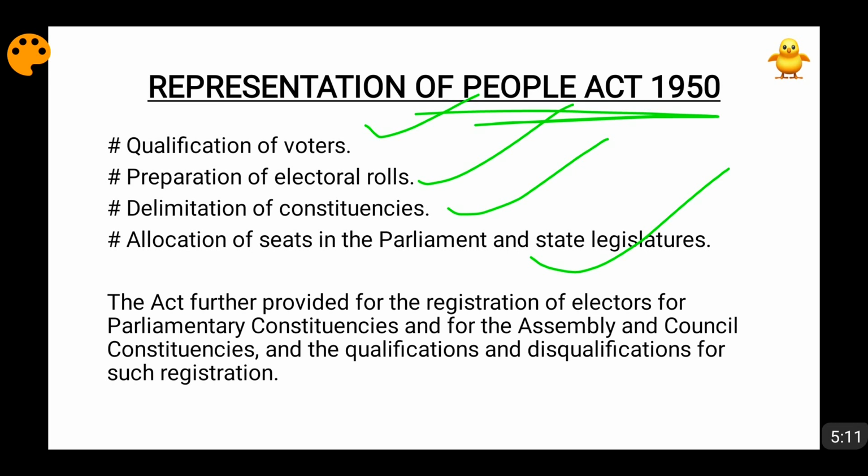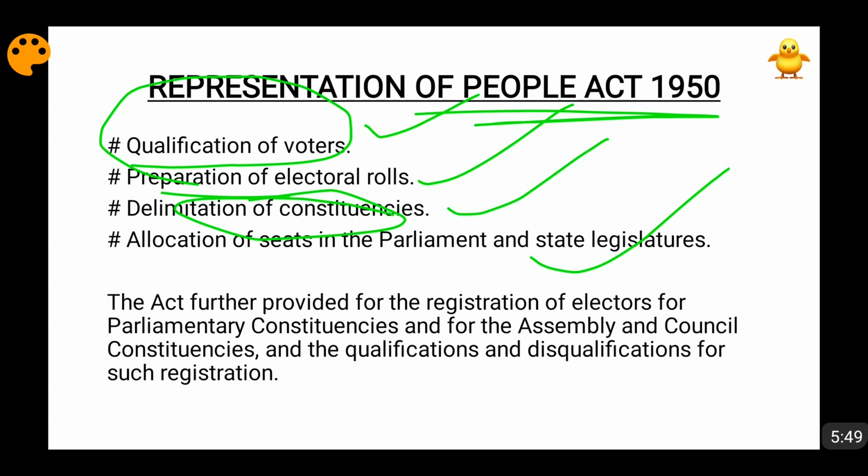That the electors who are going to vote, what will be their qualifications, whether they are qualified, whether they are disqualified, this will be dealt with according to the provisions of the RPA Act 1950. Delimitation of constituencies, I've already talked. Then preparation of electoral rolls is also being done by them, friends. Preparation of electoral rolls, for this election, that this many people's names are there in the electoral rolls, and they are going to vote while these elections are going on. So electoral rolls will be prepared by the Election Commission according to the principles, guidelines and rules given in the Representation of People Act 1950, friends.